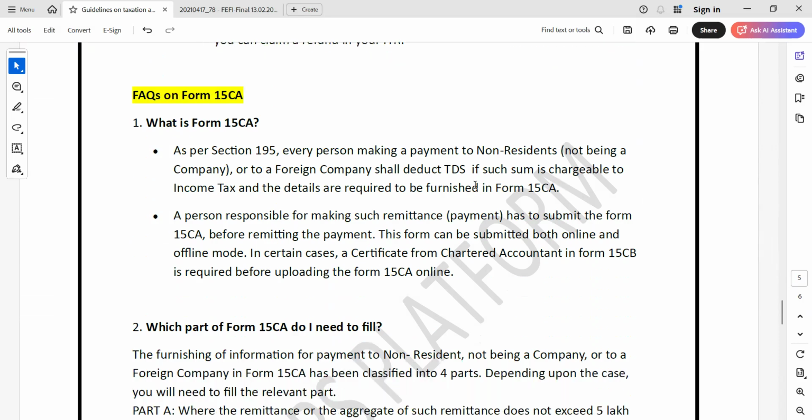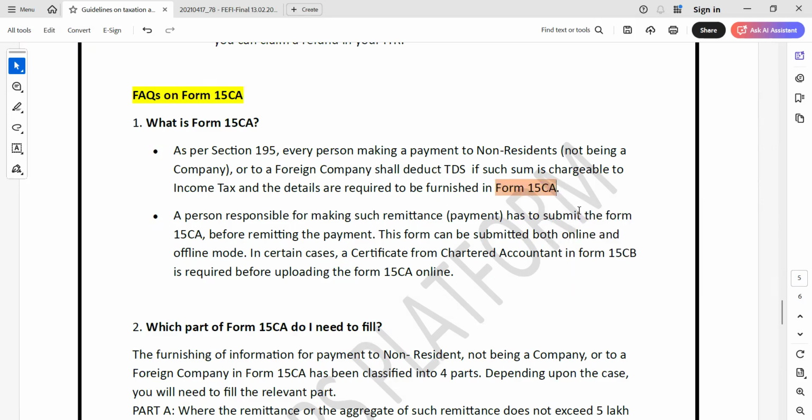So now we have some FAQs on 15CA. Many candidates have a lot of queries about what this form 15CA is. As per section 195, every person making a payment to a non-resident, not being a company or a foreign company, shall deduct TDS if such sum is chargeable to income tax, and details are required to be furnished in form 15CA.